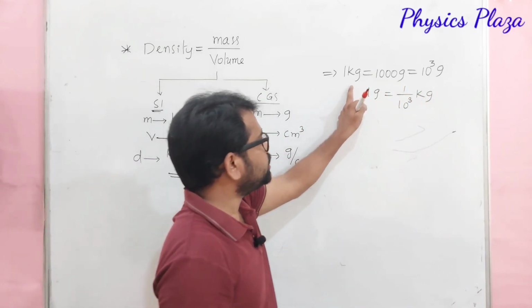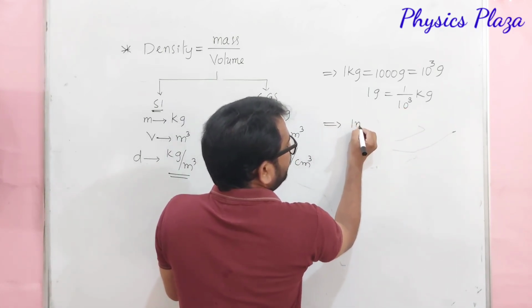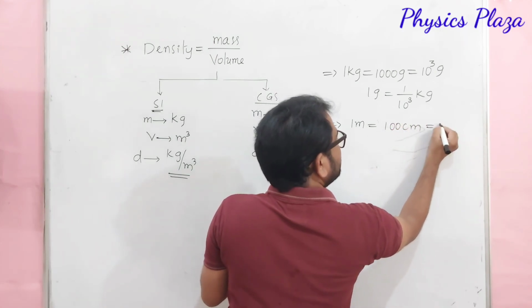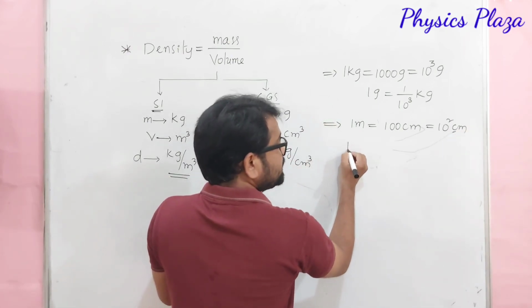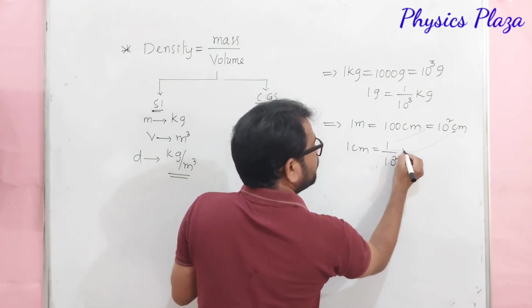This is how kg and grams are related. Now, we know that 1 meter is equal to 100 centimeters. This we can write as 10 square centimeters, whereas 1 centimeter is equal to 1 by 10 square meter.